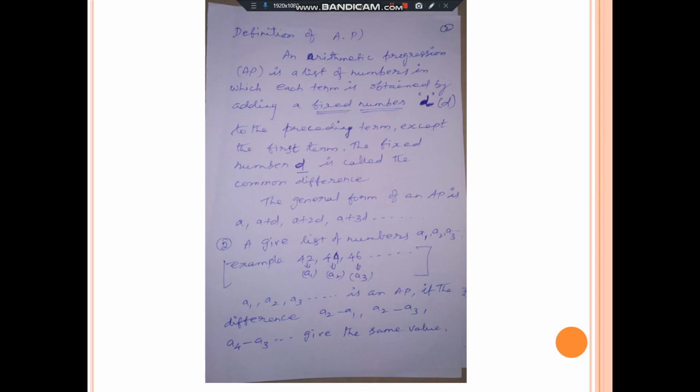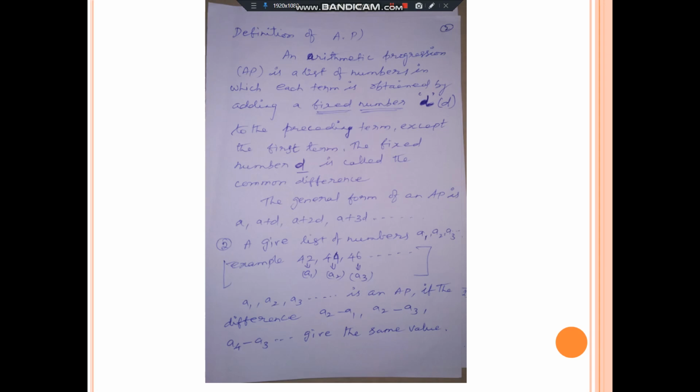Given the list of numbers A1, A2, A3, etc. Example 42, 44, 46, etc. The 42 is the first term, A1. It is represented by A1. 44, that is A2, second term. 46, third term, and so on. This is the arrangement of AP.